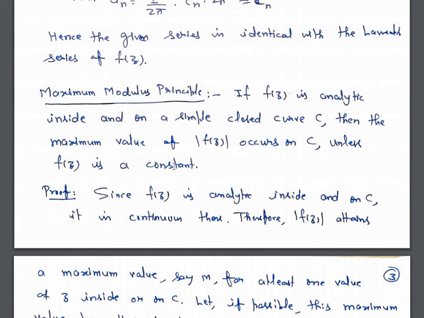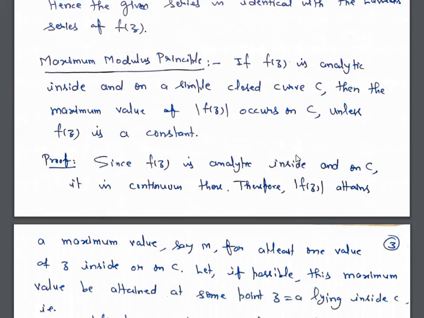So the proof is by contradiction. We suppose that the maximum value of mod f(z) occurs inside C. We have to prove that the maximum value of mod f(z) occurs on C, but we will assume that the maximum value of mod f(z) occurs inside C, and then we will reach a contradiction. So let's see the proof.